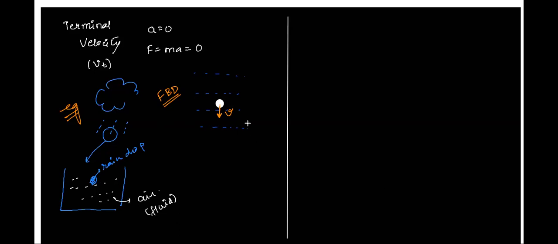Let's say take the mass of the raindrop as m. One will be mg, right? It's down. Now, because it is moving downwards, I'll define one term. It's called drag force.